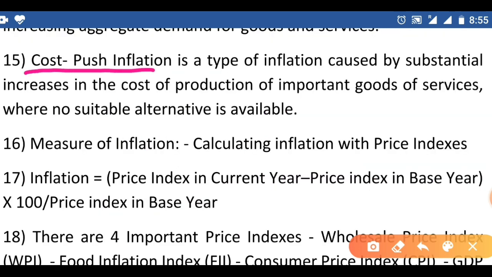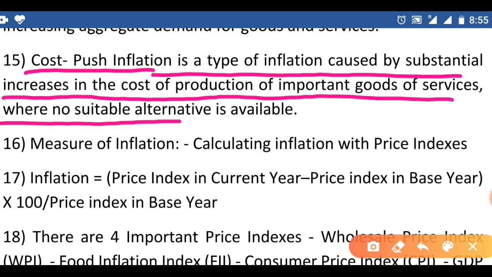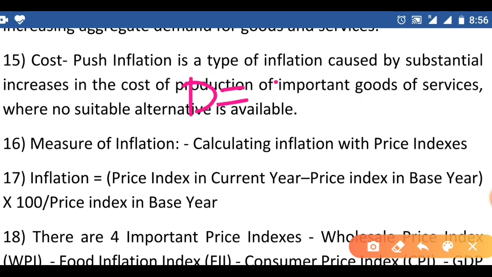Cost push inflation is a type of inflation caused by substantial increases in the cost of production of important goods or services where no suitable alternative is available. In cost push inflation, demand equals supply, but the production cost of goods increases. Because of the increase in the production cost, there is an increase in the price of goods and services.